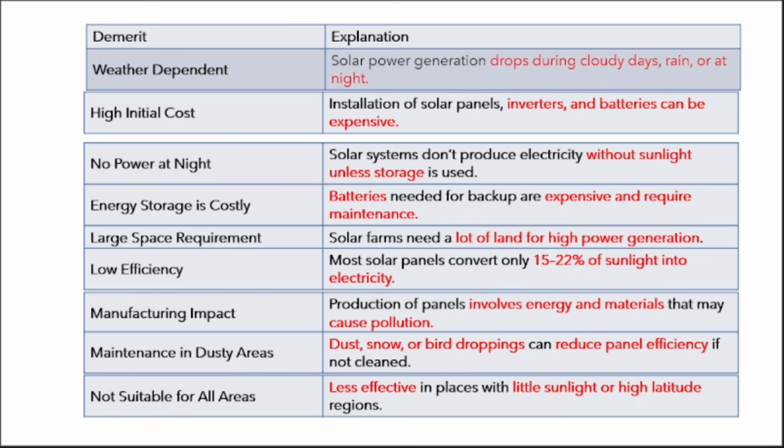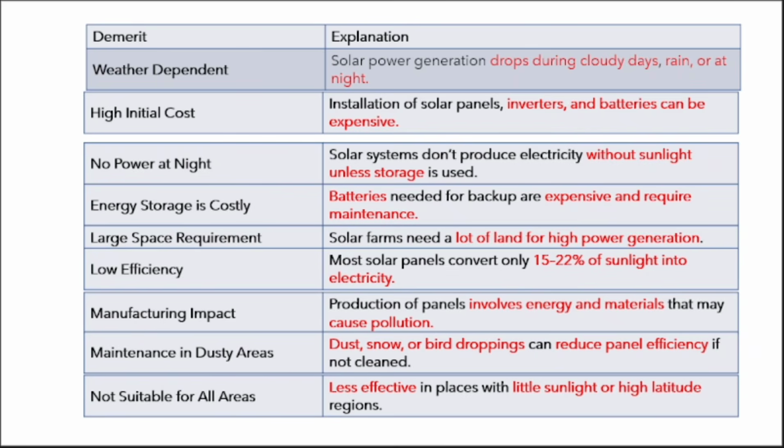For installing 1 kilowatt or 2 kilowatt of solar panel, which is required for a house, how much cost will it be? Around 1,60,000 rupees it will take. How much for your house? If you want to install it, out of 1,60,000, you will get 60,000 as a benefit from the central government. If you install solar power, they will give a subsidy. For per kilowatt, they are giving 30,000 rupees as subsidy. You buy 2 kilowatt, so you will get 60,000 rupees subsidy. So 1 lakh from your pocket you have to put. But if you put, what will happen? For 25 years you don't need any electrical requirement.